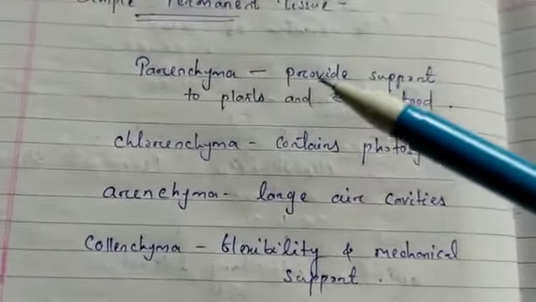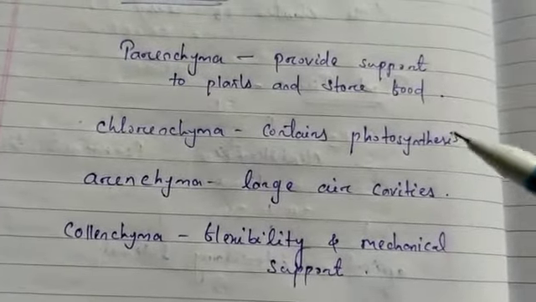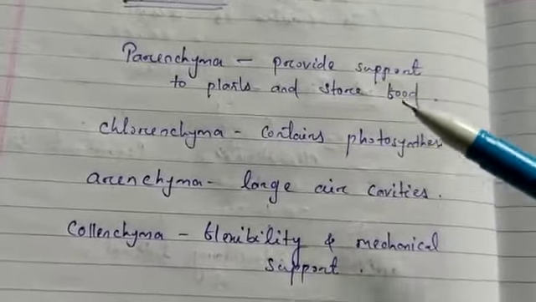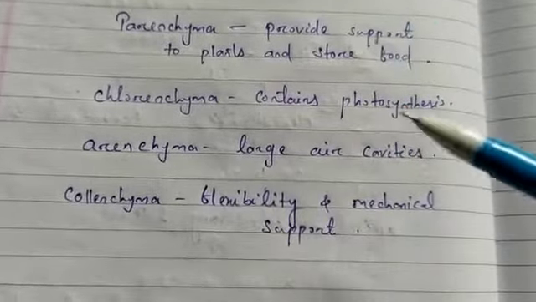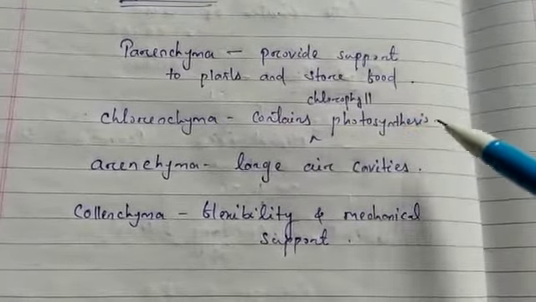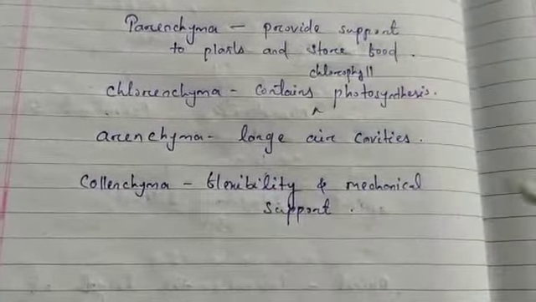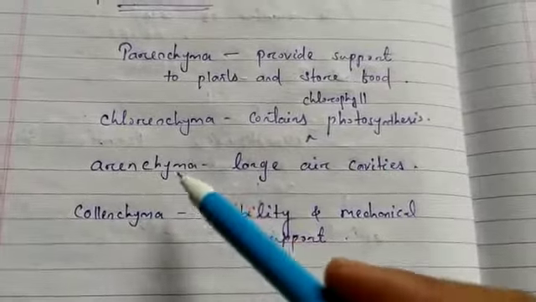So first, when a few layers of cells form basic packing, that is called parenchyma. It provides support to the plants and stores food. Sometimes it contains chlorophyll to do photosynthesis, and then it is called chlorenchyma. In aquatic plants, when it contains large air cavities, it is called aerenchyma.